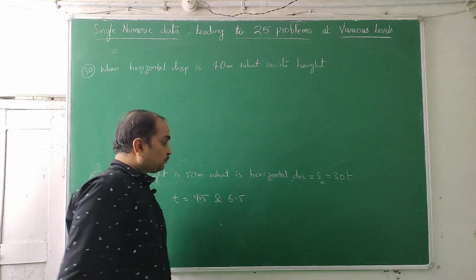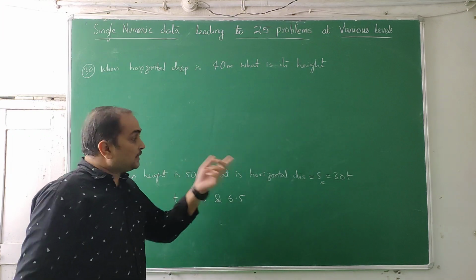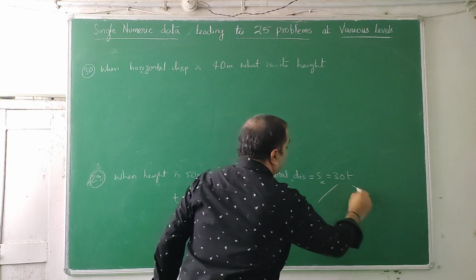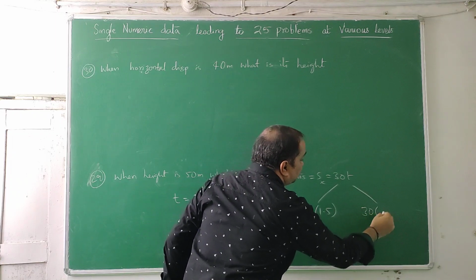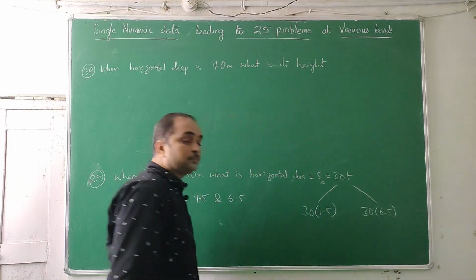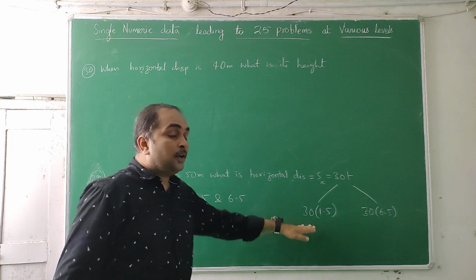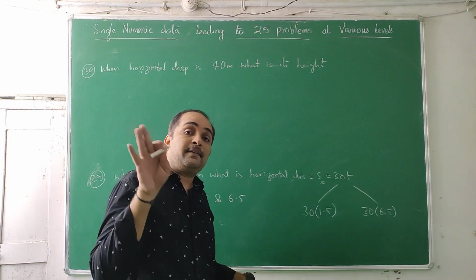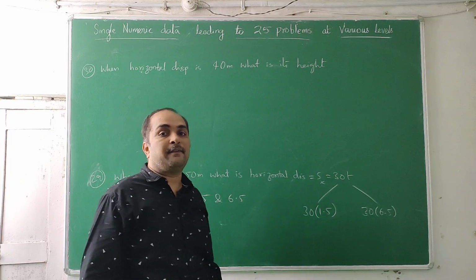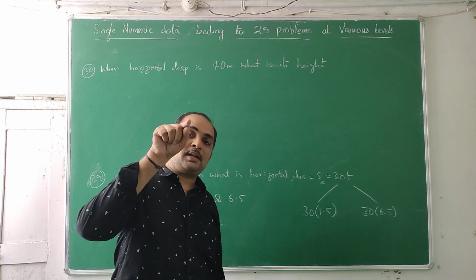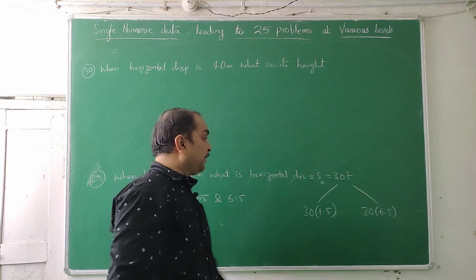So at this height it will be reaching 2 times. So for Sx you will get two values: 30 into 1.5 meters, 30 into 6.5 meters. That is time, 30 into t. So you will get that it reaches that height twice. In horizontal distance we'll have two different values. While ascending it crosses that height, while descending also it crosses that height. So the horizontal distances are different.